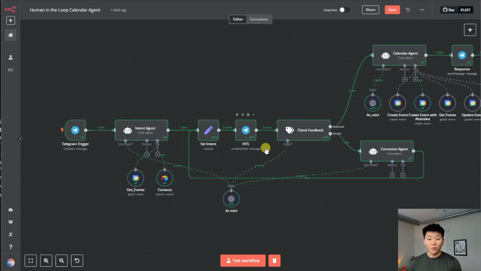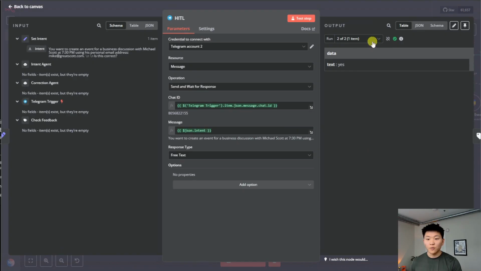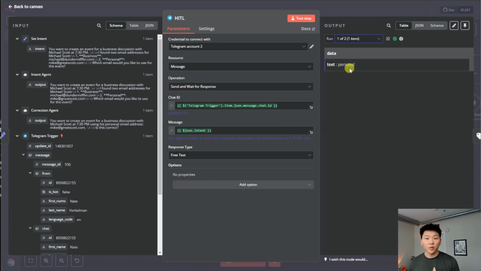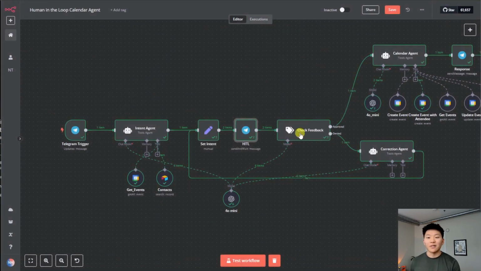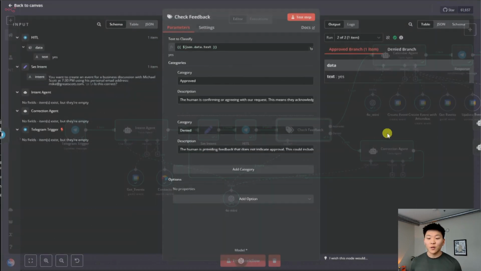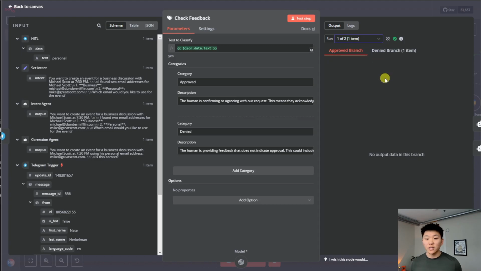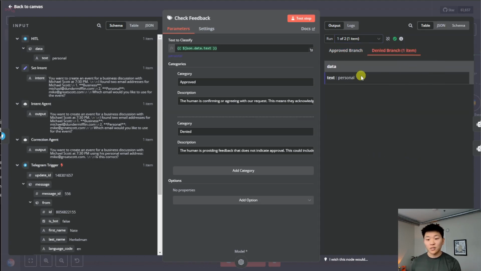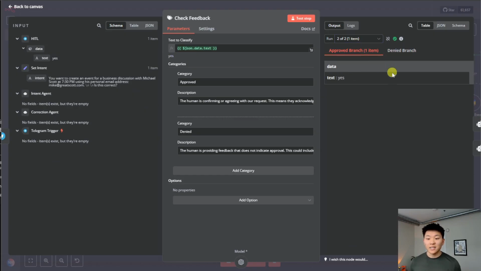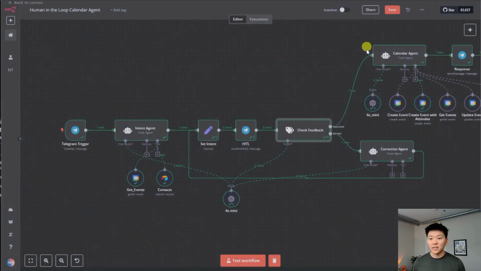So same exact thing with the Telegram human in the loop node. We can see that the first run, we responded with personal, and then once it got through and corrected it, the second time we said yes. And then that's when the check feedback node was able to finally approve it, because the first time it went to the denied branch, as you can see, personal got denied. And then the second time it was yes and it got approved. So I hope that all makes sense.